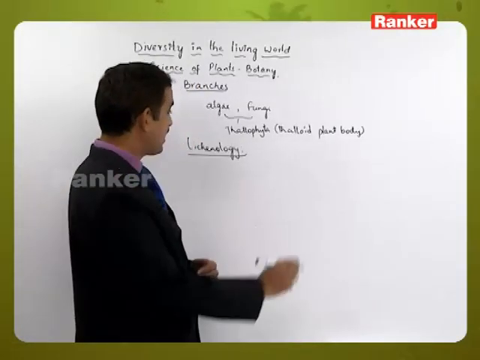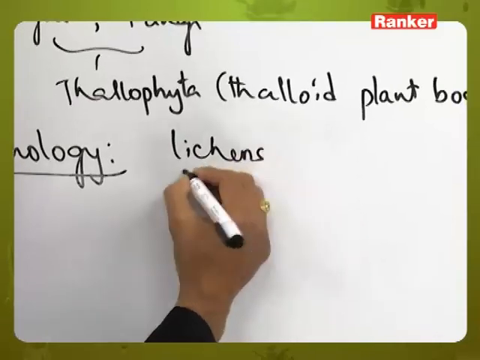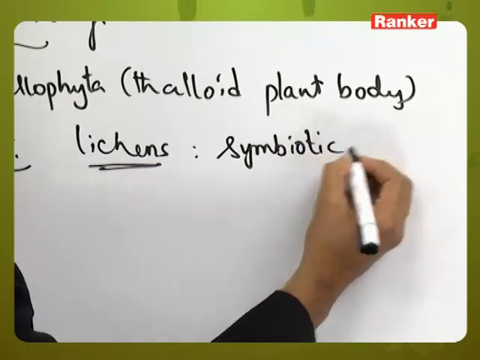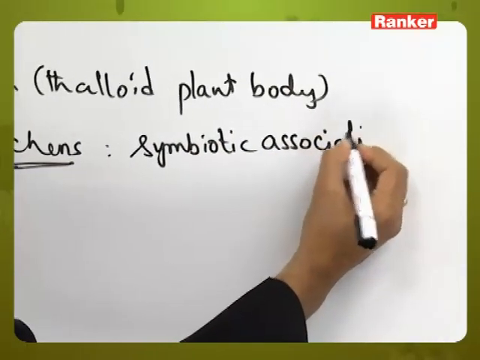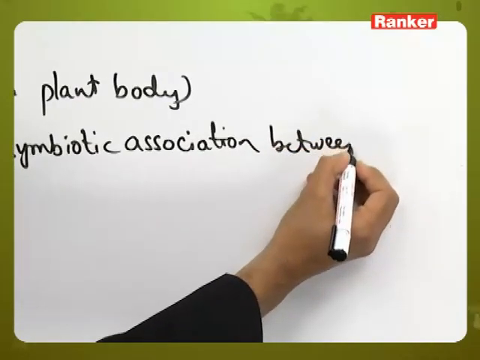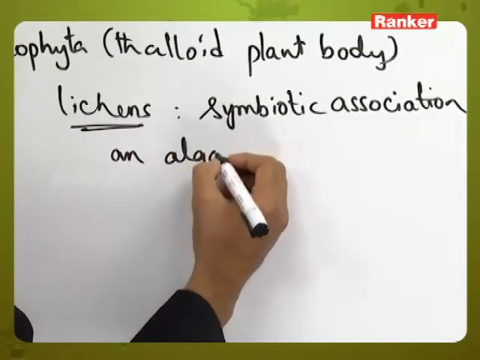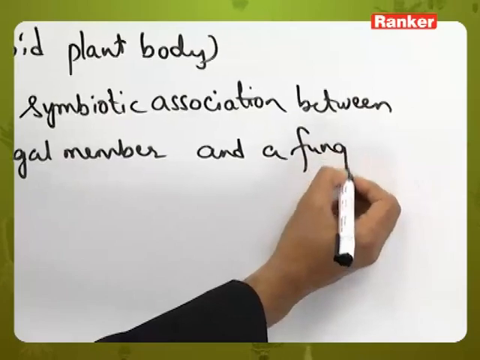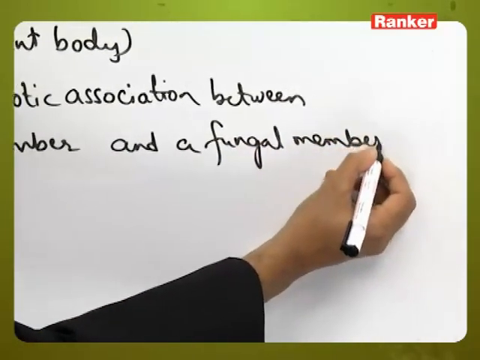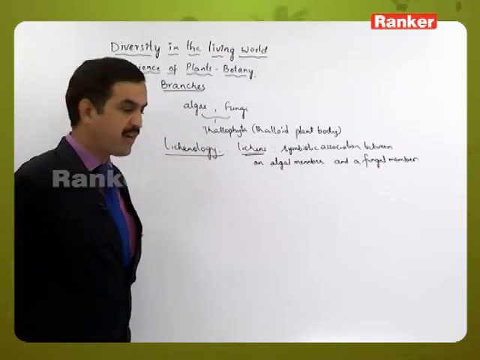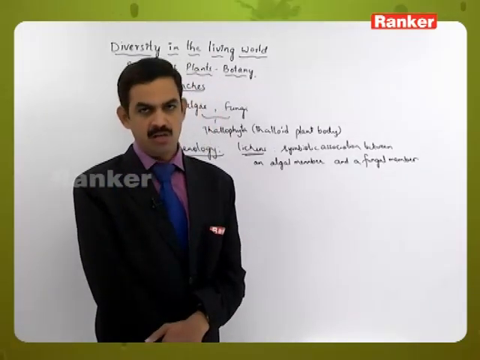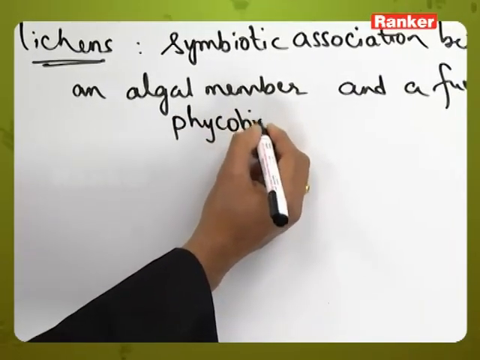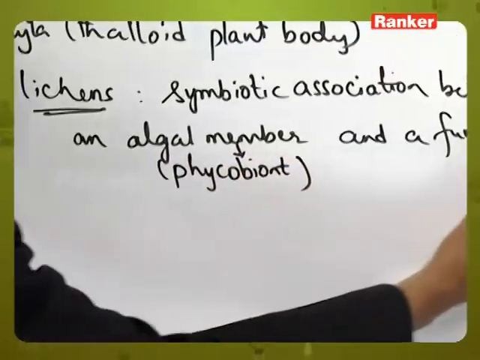Here lichens are the structures which are formed by the symbiotic association between an algal member and a fungal member. Mostly the algal member will be Cyanophyceae, and the fungal member will be either Ascomycetes or Basidiomycetes. The algal member is called the phycobiont, whereas the fungal member is called the mycobiont.